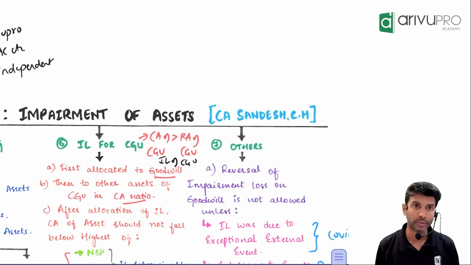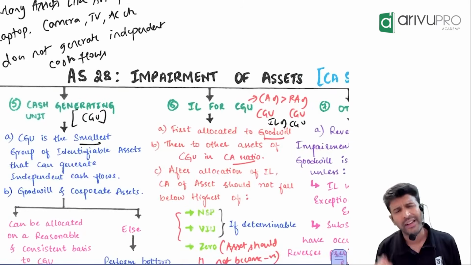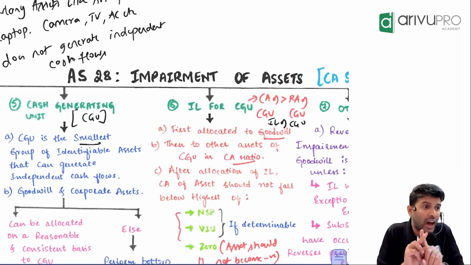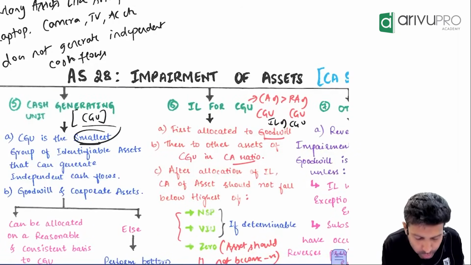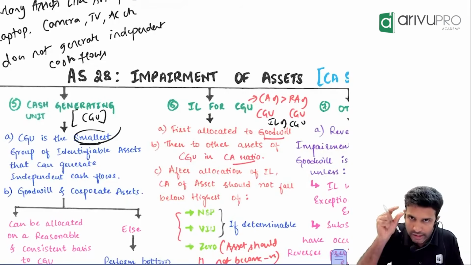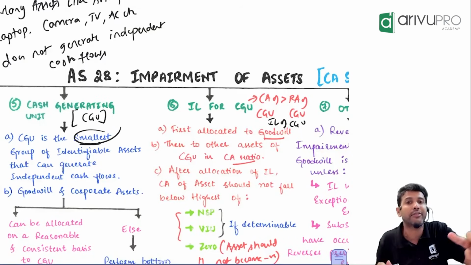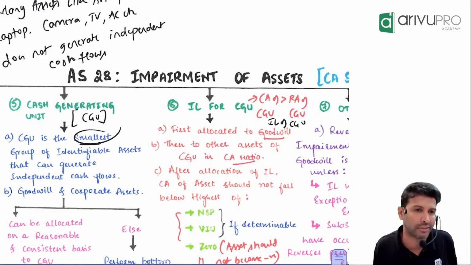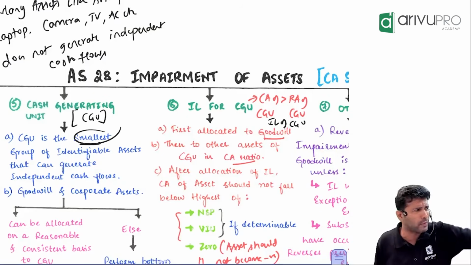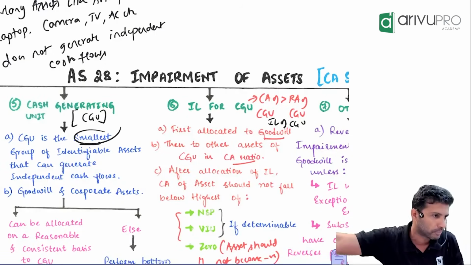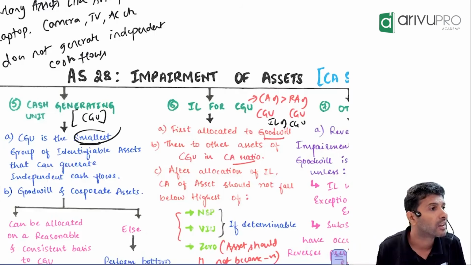Sir, how many groups are there, sir? AS 28 says CGU means not the largest group, it is the smallest group. You have to find the smallest group of assets that can generate independent benefits. Now for ArivuPro, I think if we have TV, mic, camera, iPad, and the system, we can generate a class.